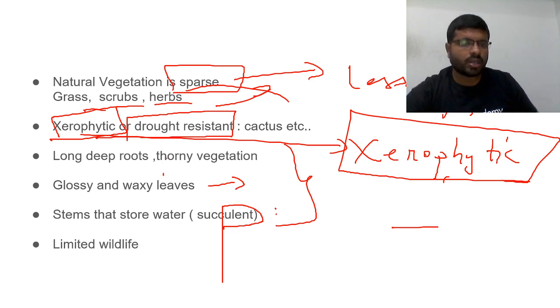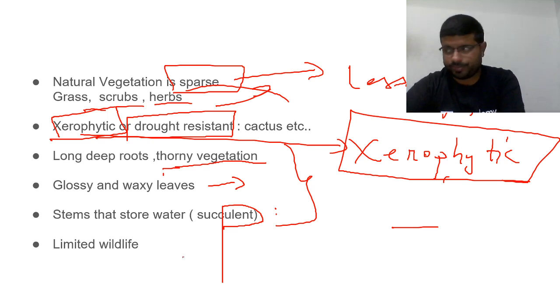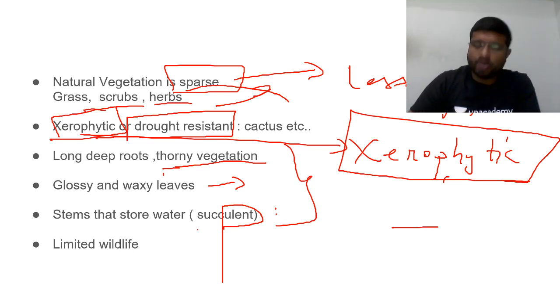The vegetation we have here is thorny, because they want to preserve whatever water they have. No more chlorophyll. Then long deep roots. Roots are very deep so that they can extract as much water as possible. So now you have less natural vegetation, less rainfall. Do you find more wildlife? Very less. Few animals like burrowing animals like rabbits. These can be occasionally seen here and there.